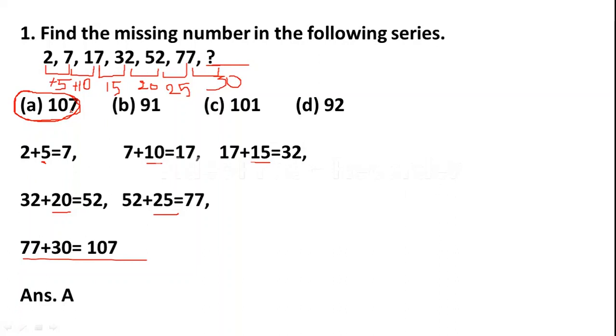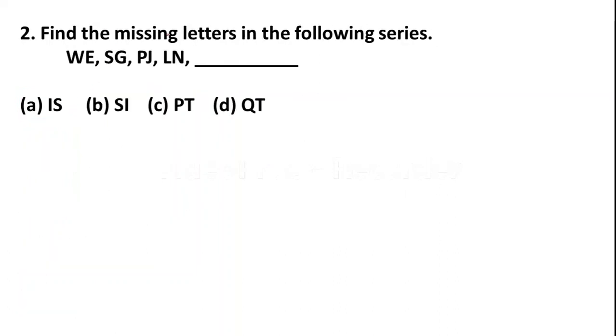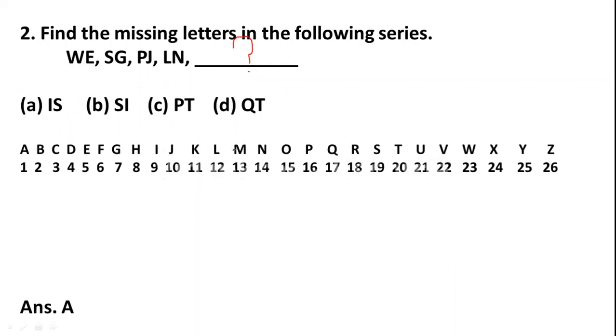Friends, let us go to the next question. Find the missing letters in the following series: W, E, S, G, P, J, L, N, and we have to find the next letters. Okay friends, options are option A I, S, option B S, I, option C P, T, option D Q, T. Friends, first we will write the alphabets and we will assign the numbers. It will be easy to find out. Okay, friends, in every series let us write the first alphabet.